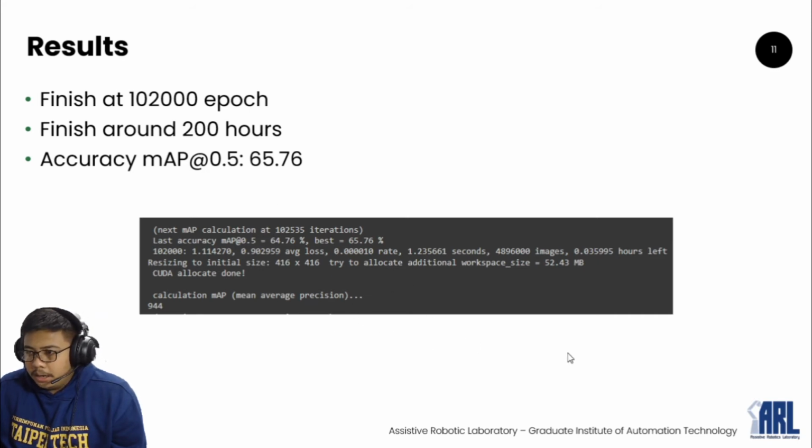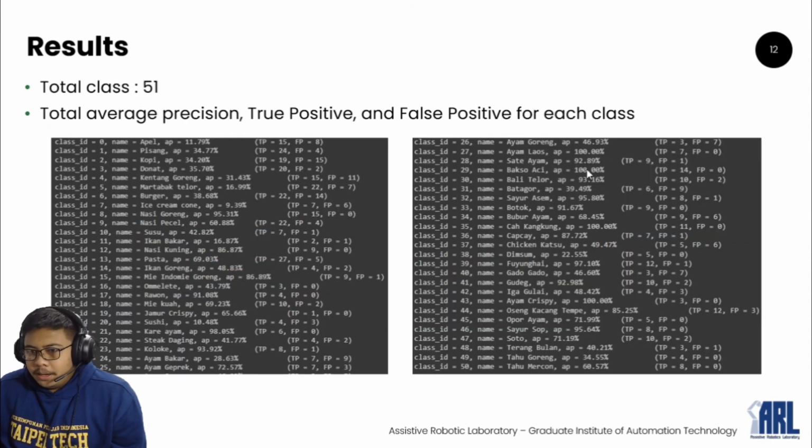I stopped my training at more than 100,000 epochs, and it took more than 200 hours. For accuracy, mAP at 0.5, I got more than 65, because we use Colab, so I needed to stop and resume and so on. The total number of classes is 51, for example apel, pisang, kopi, donat, kentang goreng, jamur crispy, ayam bakar, sayur asam, and so on. The result shows the average precision, true positives and false positives for each class.